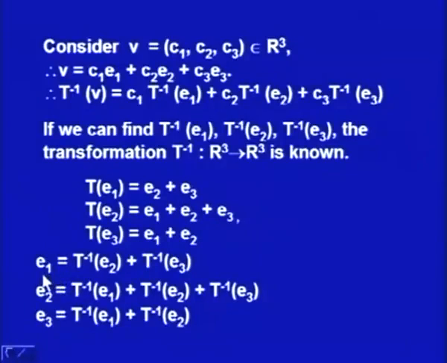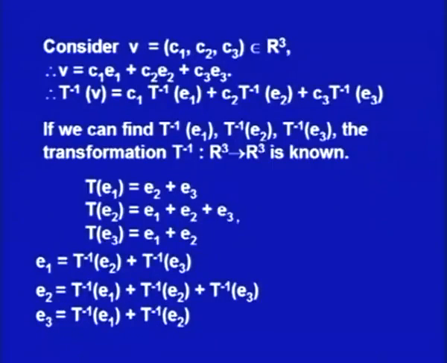So, from this we can write down E1 is equal to T inverse E2 plus T inverse E3. I have applied T inverse here and using the property that T inverse is a linear transformation, I can write down E1 is equal to T inverse E2 plus T inverse E3. From this second expression, I am writing E2 is equal to T inverse E1 plus T inverse E2 plus T inverse E3, and from the third, E3 is equal to T inverse E1 plus T inverse E2.